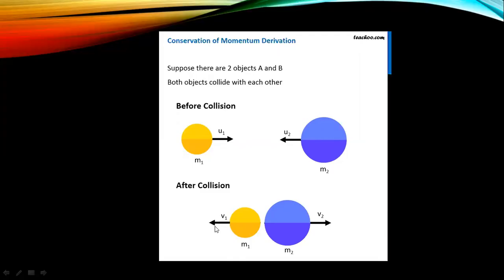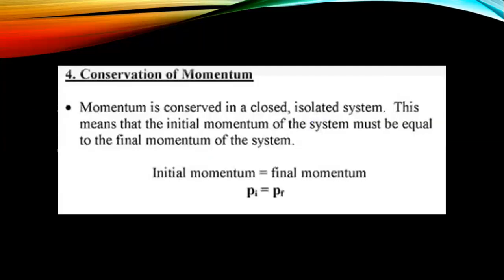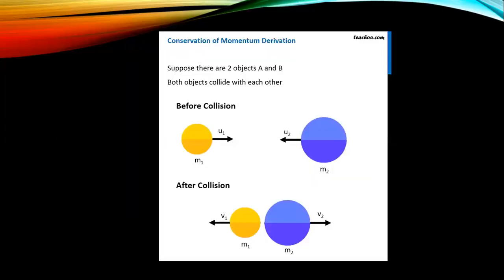Now the question is why u1, u2 and v1, v2. When there are initial velocity and final velocity, we put i and f with them, showing the initial velocity with vi and the final velocity with vf. In the same way, as there are four velocities, two before collision, u1 and u2, and two after collision, v1 and v2, to differentiate all these velocities we use the terms u1, u2, v1 and v2.